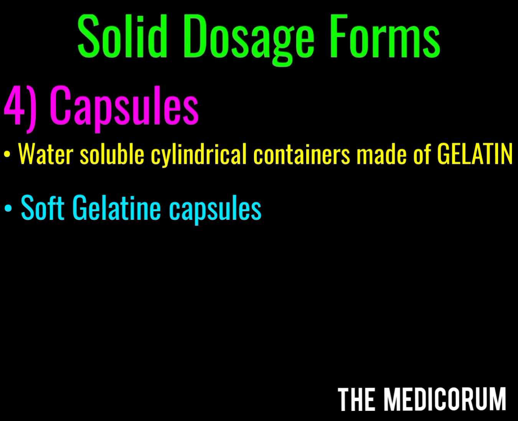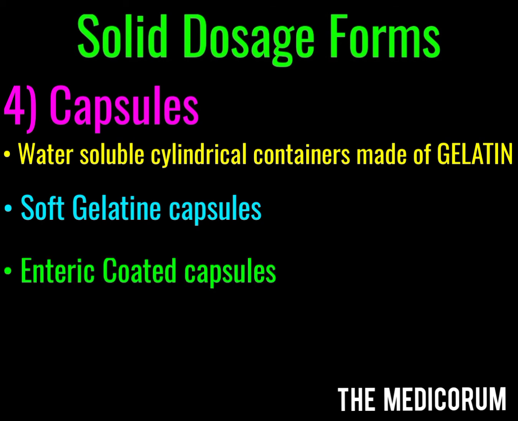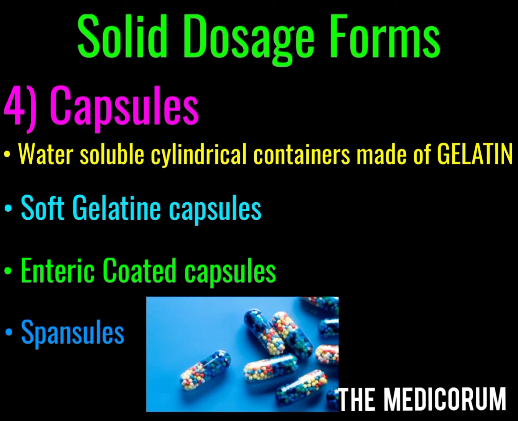We also have the enteric-coated capsules, which are designed to dissolve only on reaching the ileum. And lastly, we also have the spansules, which are extended release capsules. They are packed with granules of drug which have different coatings to dissolve over a specific range of time.